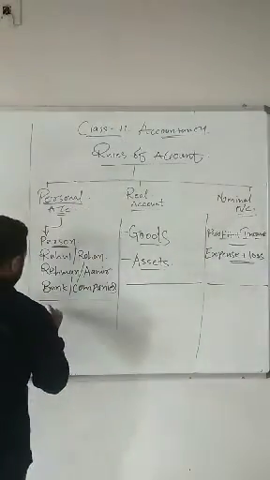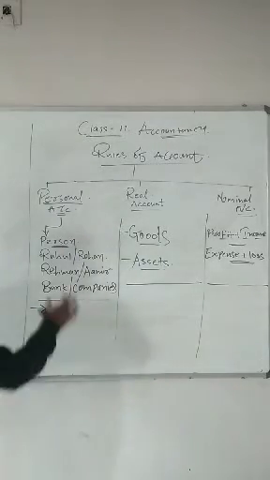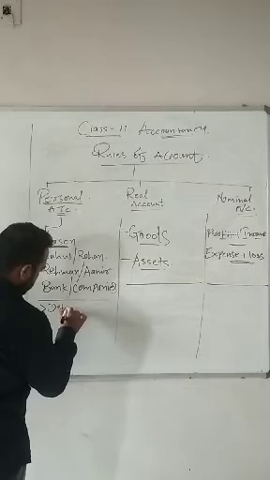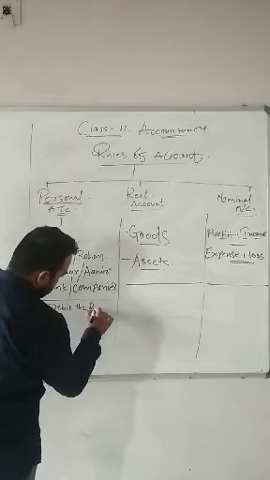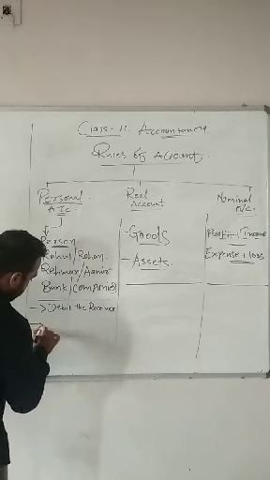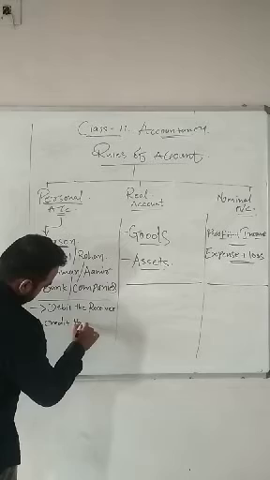So I'm going to discuss the rules of personal account. It is related to a person. So here I will write: debit the receiver as well as credit the giver.